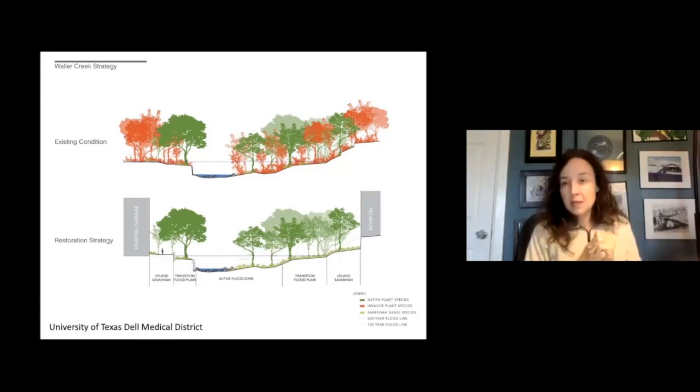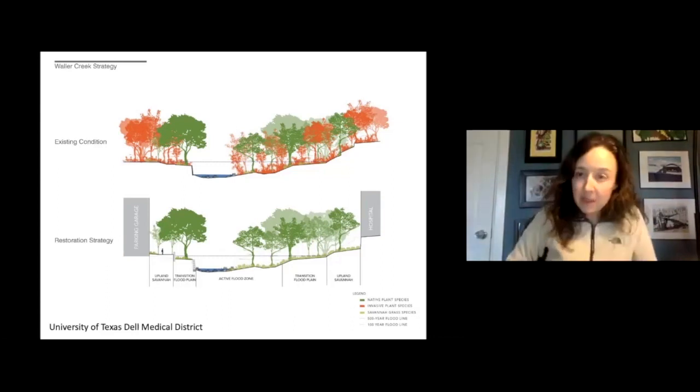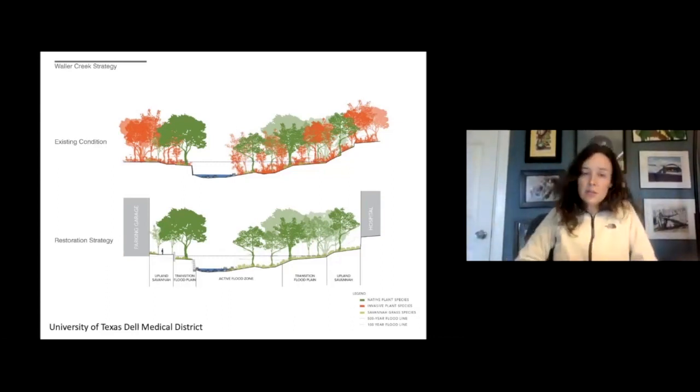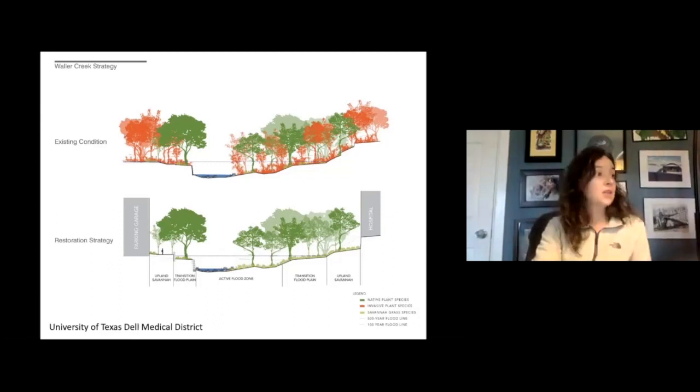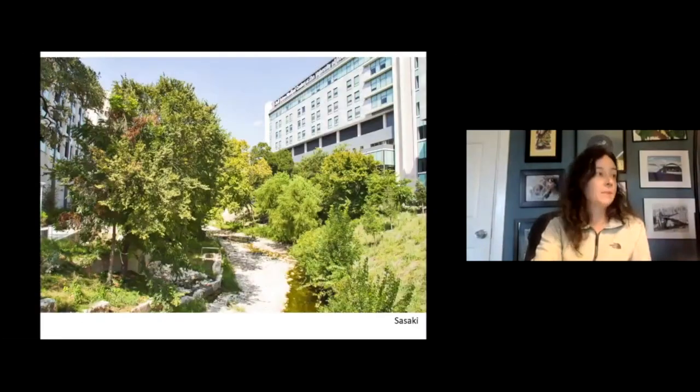And so one of the first things that we did was remove the invasive species from this creek. That was a 2-year project. And then deal with some erosion control measures, and then revegetate with native vegetation. And so now, whereas before you wouldn't have been able to see through that creek, and there were actually some safety issues on campus in areas with a profile where you can't see through it like that. Now you can see down to the creek, through to the water, and then you have the native ecosystem on either side.